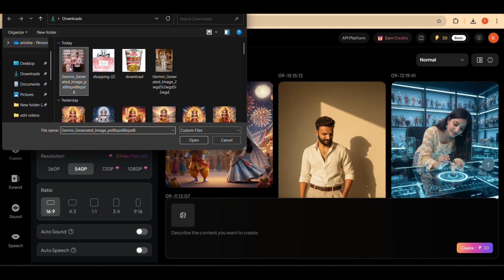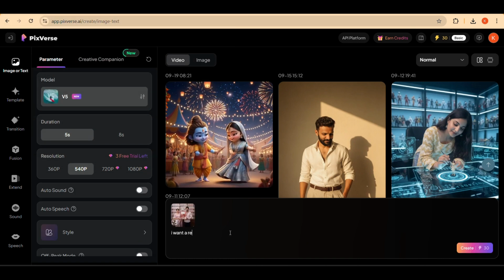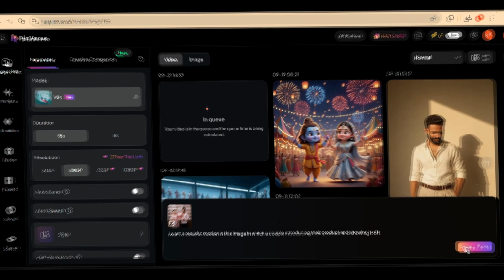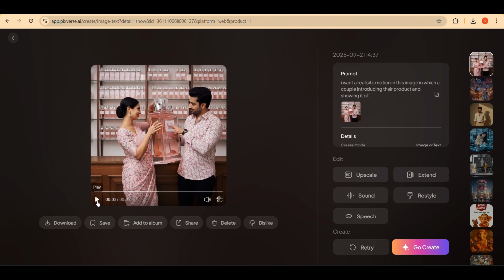Then upload your generated image here and write these simple instructions like I want a couple moving realistically and showing the product which they hold in their hands as they are doing marketing for the brand. And after writing this, hit the generate button. It will also be ready. So see how good it looks.